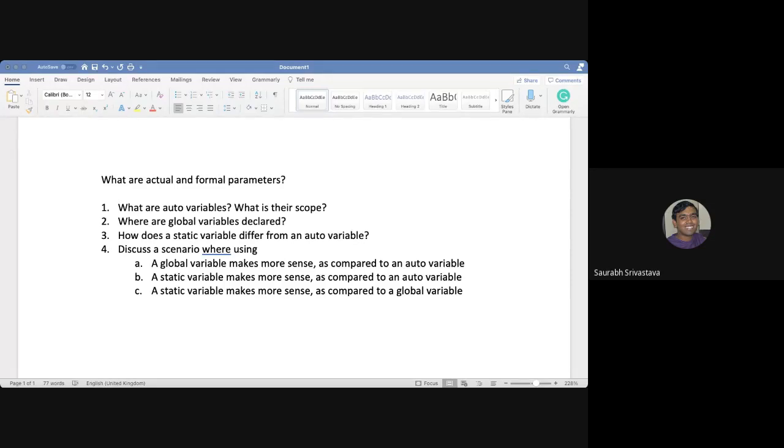Okay, so we can do it for C and C++ as of now. All these things that we are discussing are applicable to C++ as well. In fact, in C++ you have a little more than that. You have something known as a scope resolution operator that is not there in C. Once you declare a local variable with the same name as a global variable, in C it becomes hidden. The global variable is no longer accessible. In C++ you can still access it. You guys can continue from there.